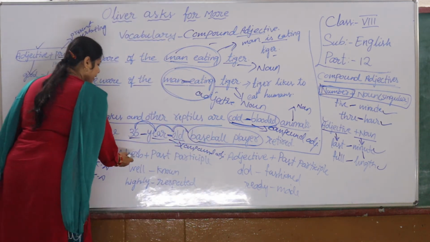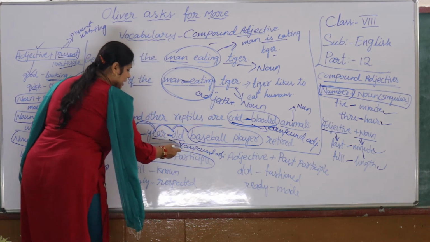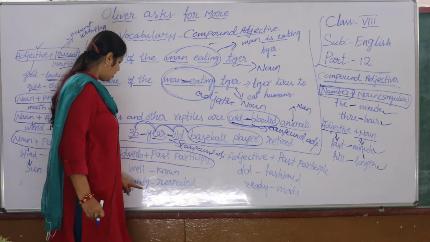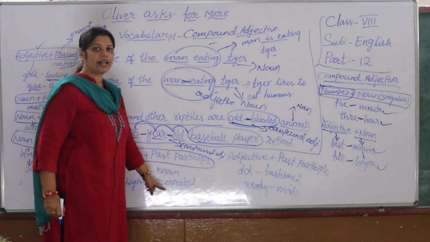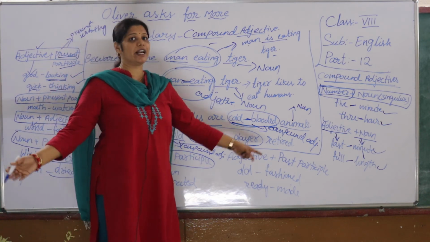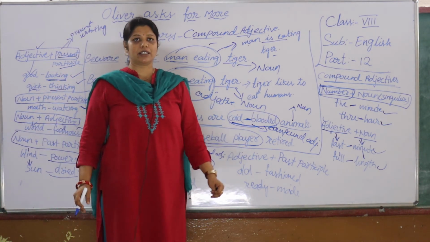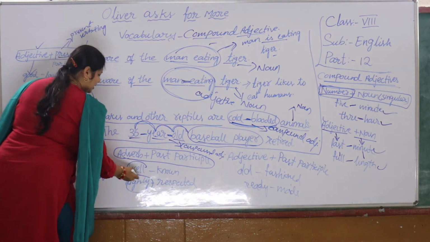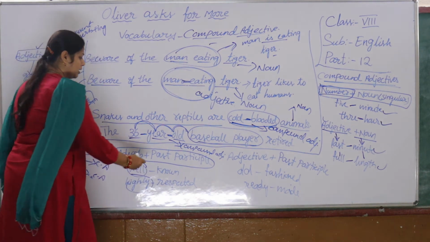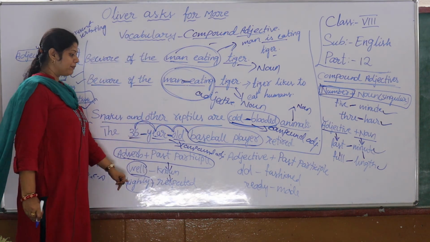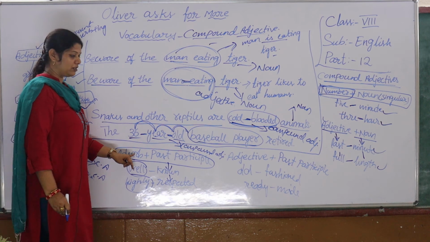The next could be adverb plus past participle, that means well-known, highly respected. Yes, our chairman ma'am is highly respected in our society. So adverb: highly, well. These are the adverbs. Past participle: known, respected. Okay, that could be another phrase you can use.